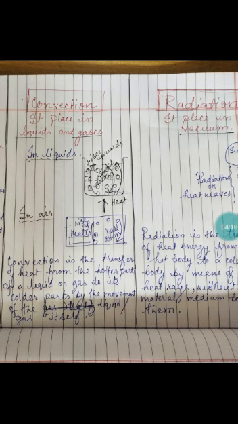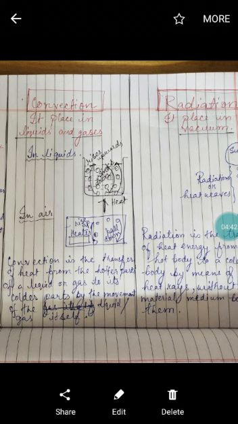In winter days in most of our homes we use what? A heater. So the heater is kept at a corner. Suppose when the heater is switched on, the molecules of the air which are down, they will get heated first of all. So they will get heated and they will start rising upward.